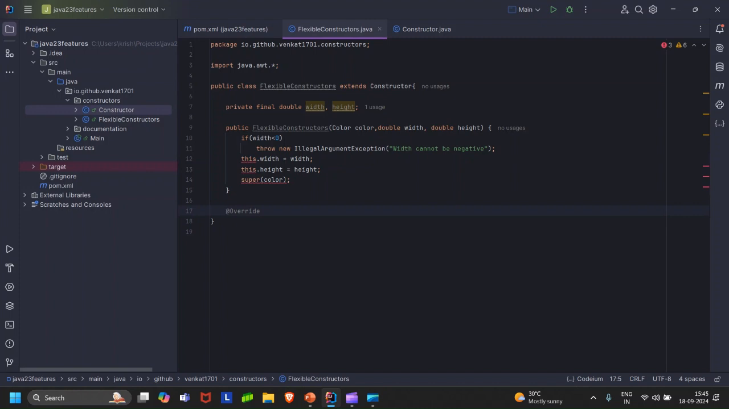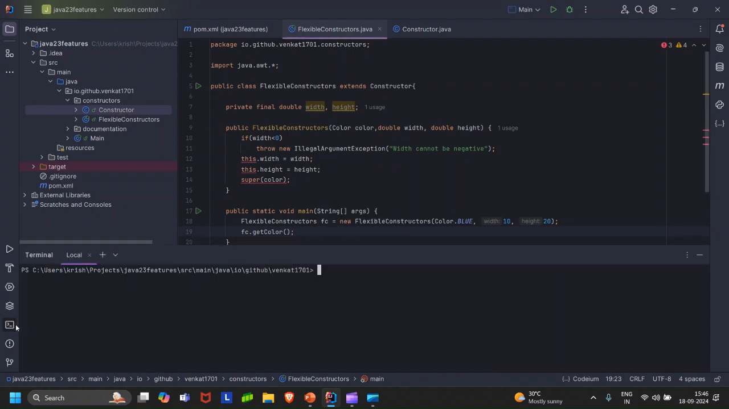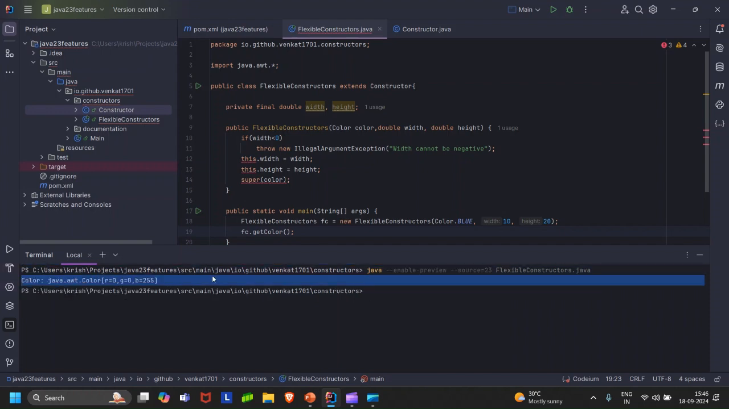Now, let's say that I have a main method here just in order to run the application, and I write fc dot get color. All right. In order to run this, what I'll do is I'll open the terminal. I'll redirect to constructors package, and here I'll say, hey Java, enable the preview for source 23 for the class FlexibleConstructors.java. If I do that, I get the correct output.